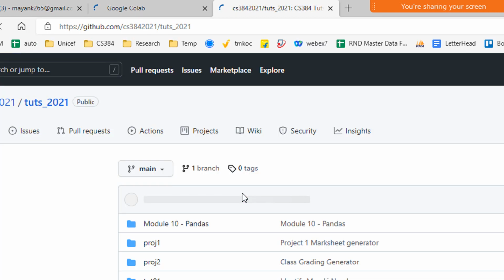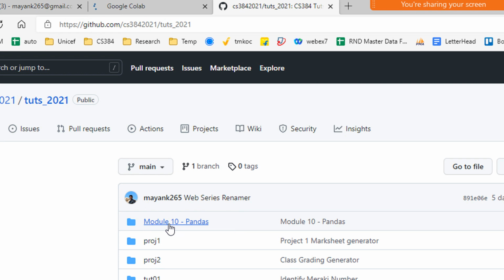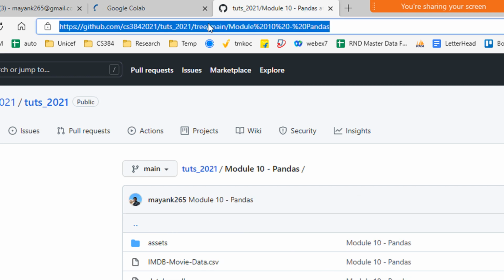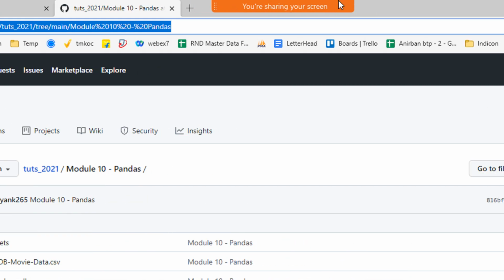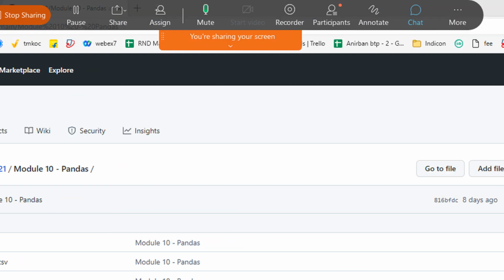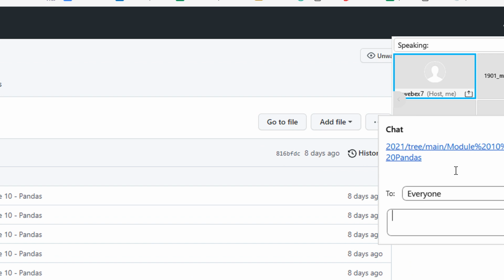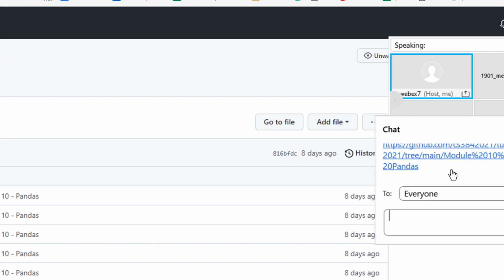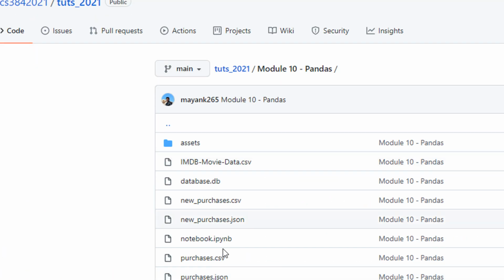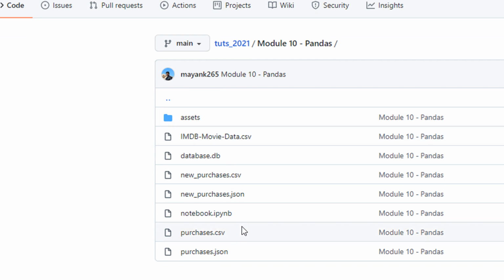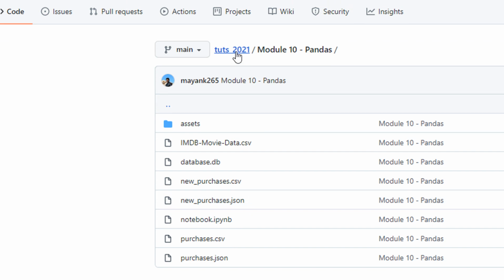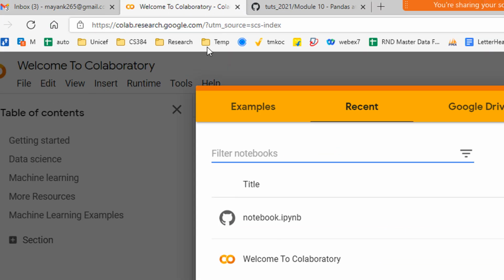I hope you remember that we were doing this module, pandas. I will share the link on WebEx, so let me click the chat window. This is the link that you need to use. And you also need to download these files. You can just do a git pull. Already I think you may have this on your GitHub repo because we have the same Qt 2021.